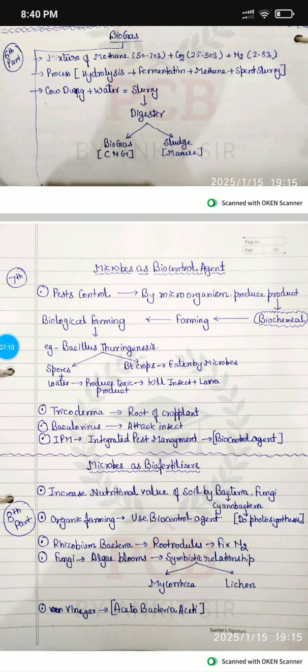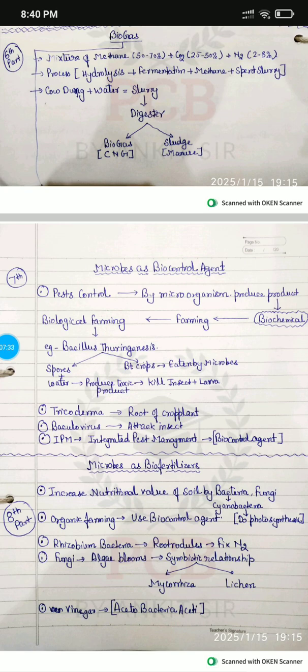But it is also introduced with the help of genetic engineering to form crops called Bt crops, which are eaten by the insects and the insects die. So two things help in this pest control. Like that, Trichoderma is used on the roots of crop plants, baculovirus attacks insects, and IPM, integrated pest management, acts as a biocontrol agent.